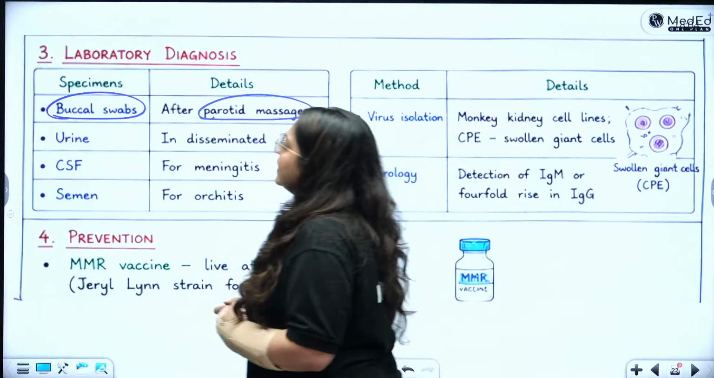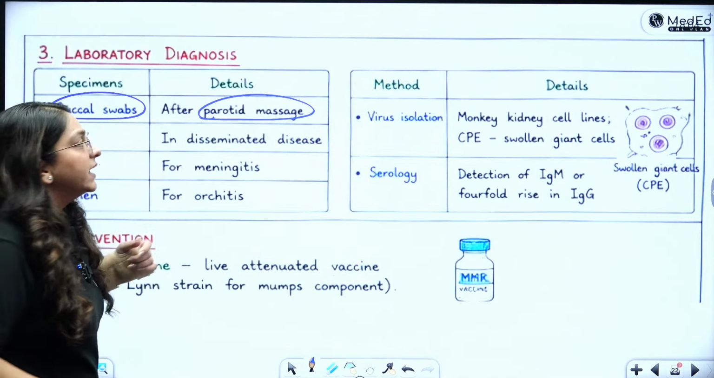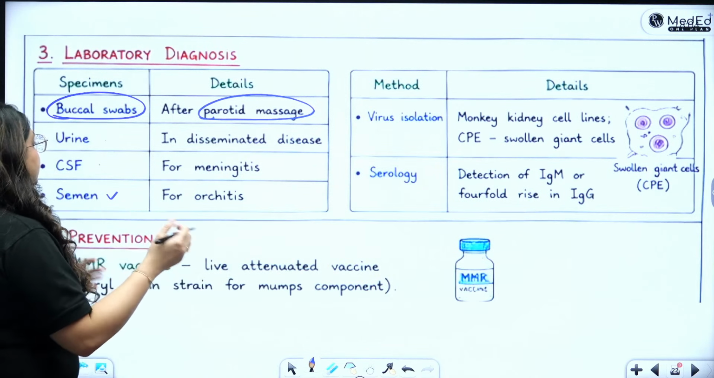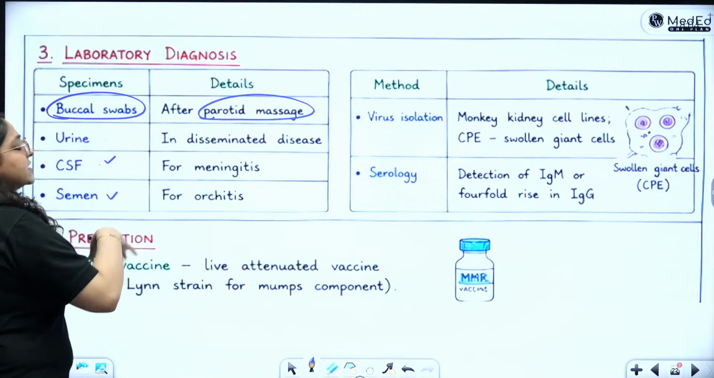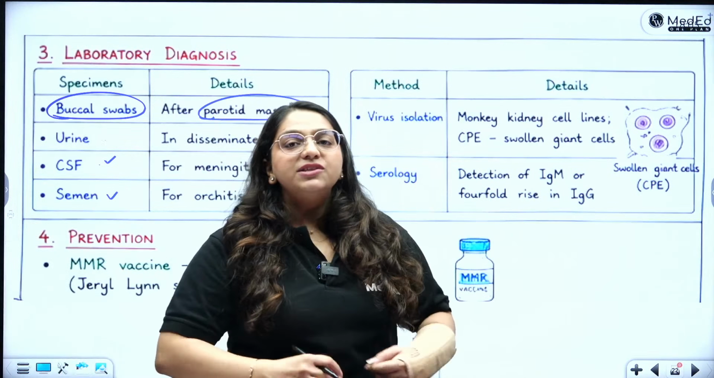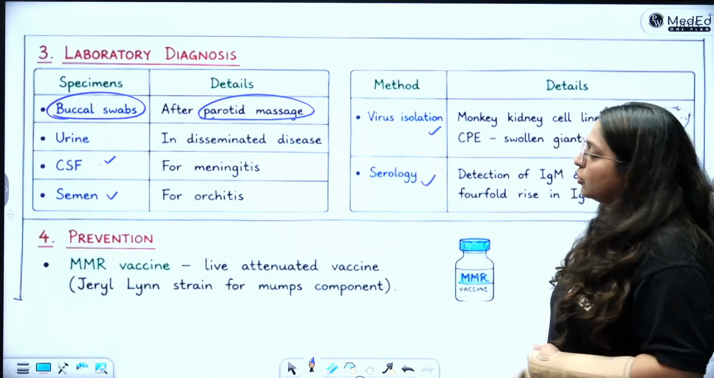Of course, you can detect it in the urine, CSF or semen depending upon what it is infecting. If it is causing orchitis or epididymo-orchitis, it will come out in the semen. If it is causing meningitis, it will come out in the CSF. If it is causing a disseminated disease, the antigen is going to be shed in the urine. Virus isolation can be done and serology can be done.